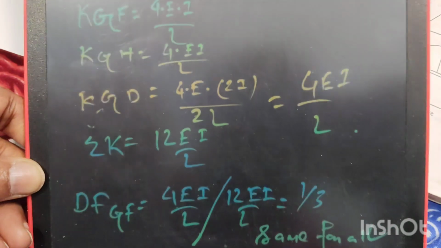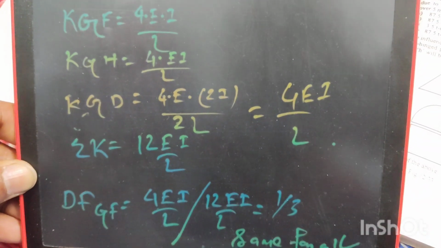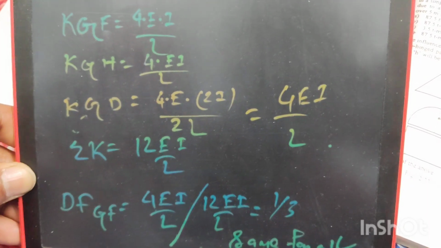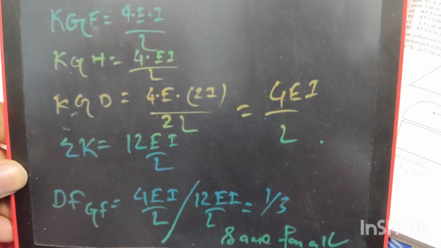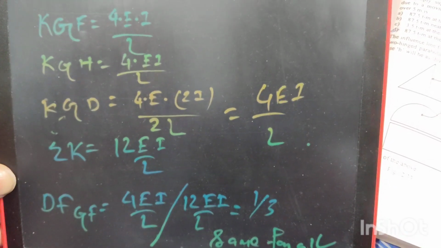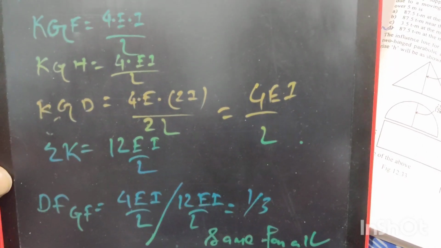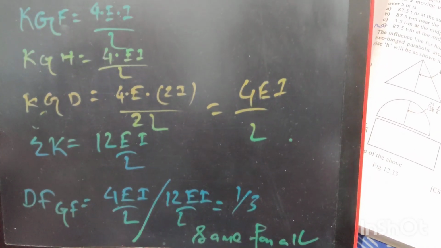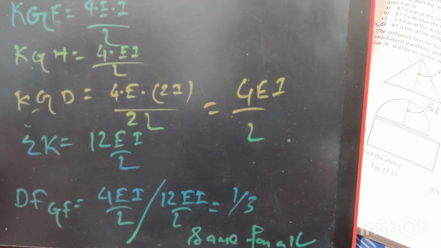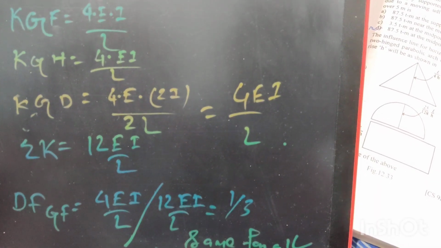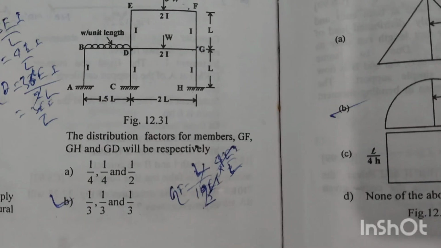Now to find the distribution factor for a member, we know the formula is the stiffness of a member divided by the total stiffness of all the members connecting at that point. So the distribution factor for member GF will be equal to 4EI by L divided by 12EI by L, equal to 1/3. As the stiffness values for members GH and GD are the same as GF, the distribution factors for members GD and GH will also be equal to 1/3. Option B is the right answer.